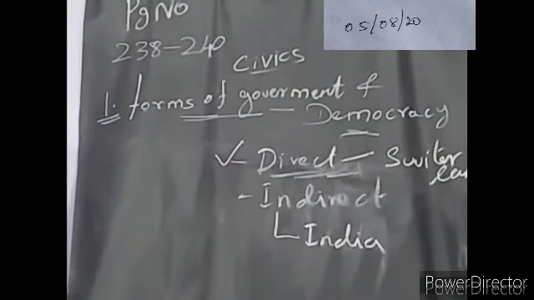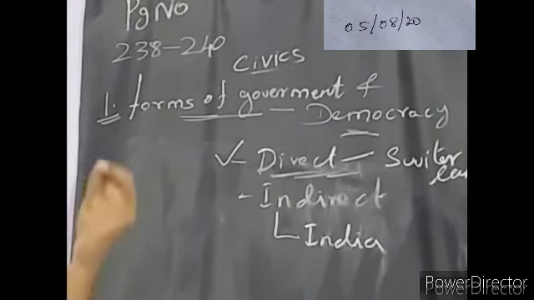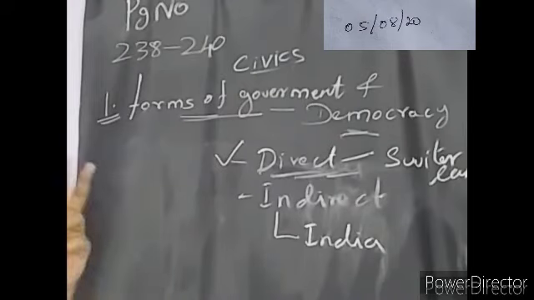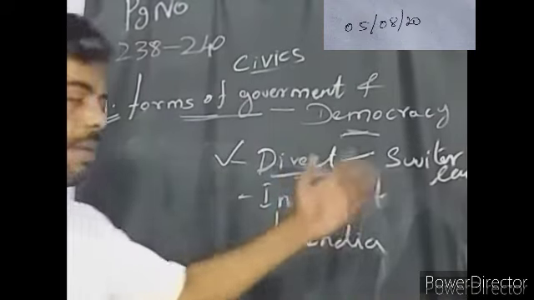But the final decisions will be taken by the representatives. They give people the opportunity to give suggestions for certain plans, but the decisions are finally taken by representatives only.